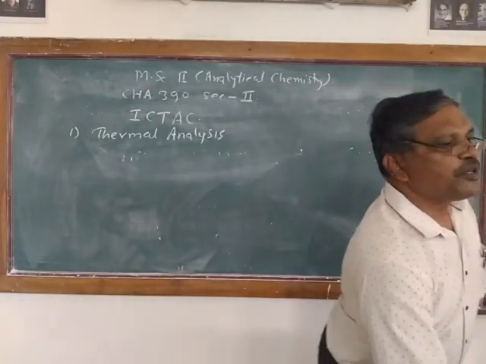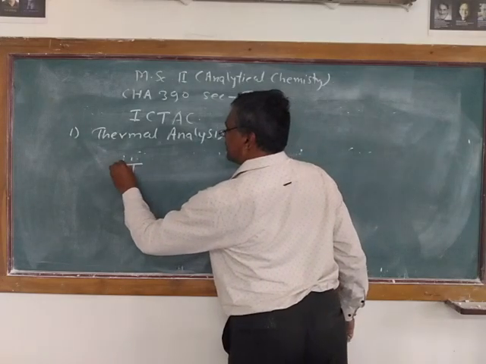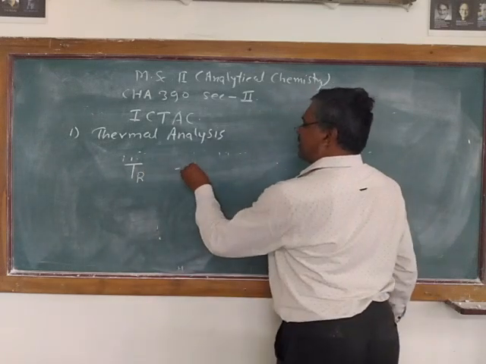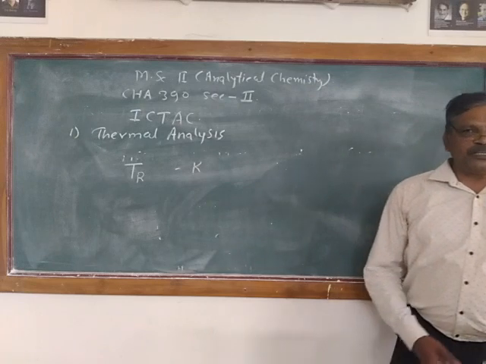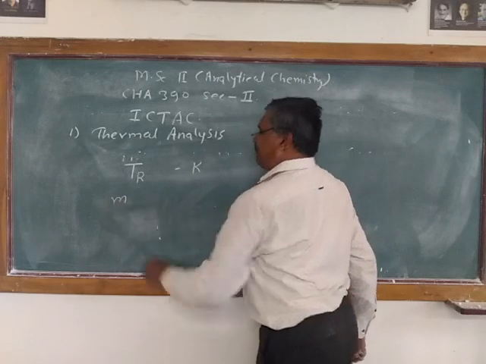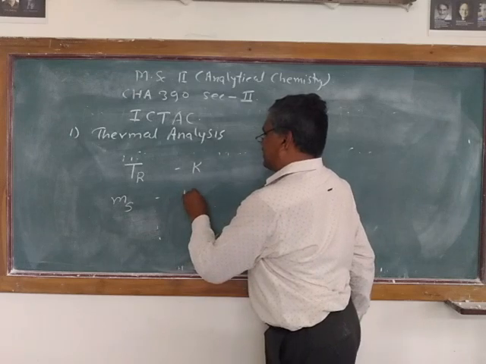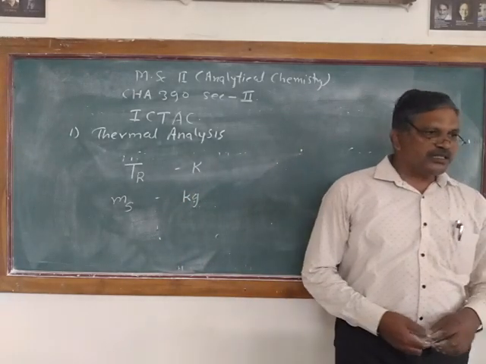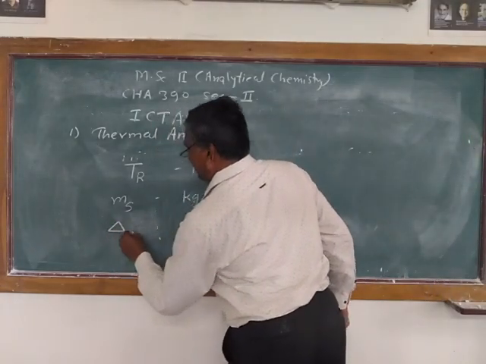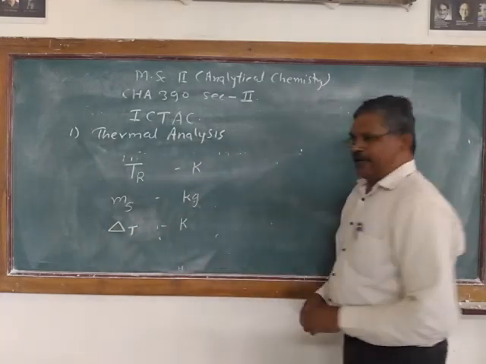For example, the temperature of the reference: since it is temperature, it is T, and it is for reference, so subscript capital R, and it is measured in Kelvin. If it is sample mass, it is denoted by the letter m, and since it is for the sample, capital S subscript should be given, and it is expressed in kg. If it is a difference in temperature, then the difference is denoted by delta, and since it is for temperature, subscript capital T, and it is measured in K.